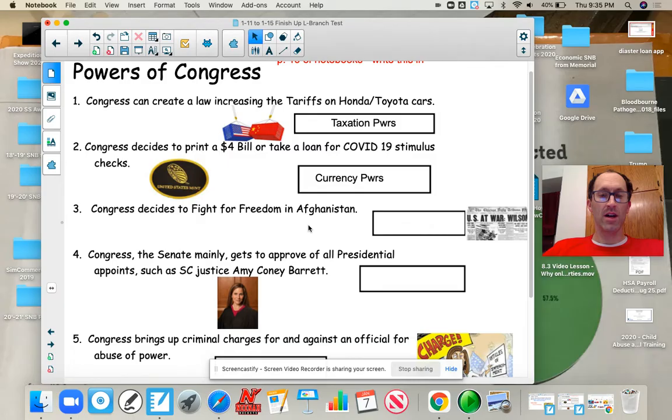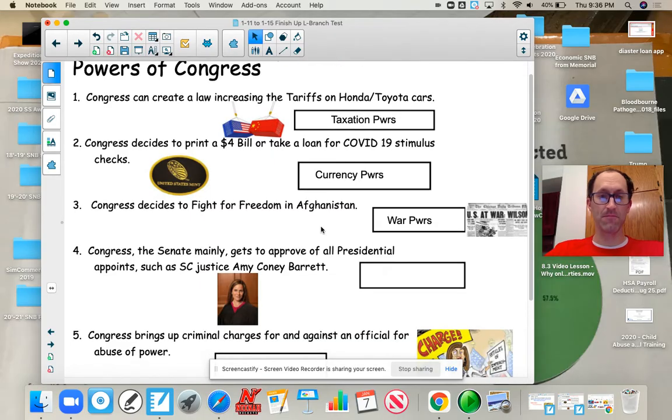Okay. Third one, Congress decides to fight for freedom in Afghanistan. Remember, we actually had a war on terror. This was part of that. Okay. That would be congressional war powers. They get to decide to go to war. The president cannot decide to go to war with a country. He must get the approval from Congress to do it.